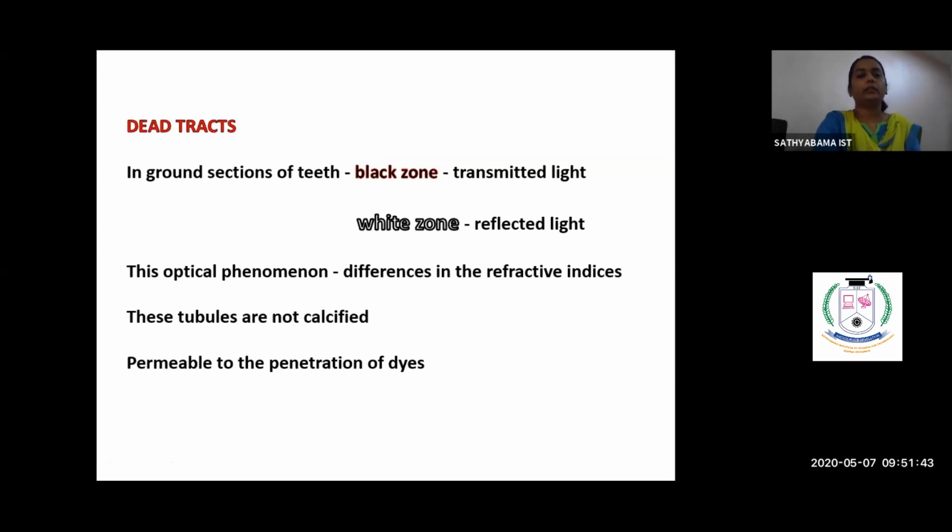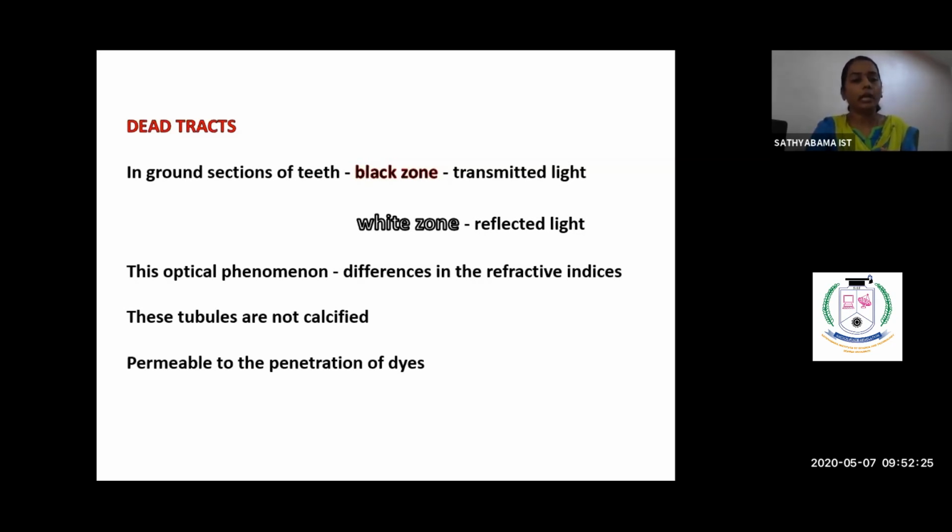And next is dead tract. Imagine a condition where the dentinal tubules are exposed, and in these dentinal tubules the calcium is deposited. Fine, we get a dentinal sclerosis. Here the dentinal tubules don't get sufficient calcium salts to get sclerosed. So what will happen? The odontoblastic process and the dentinal fluid get displaced, and this will be occupied by the saliva, the food particles and the microbes. So this becomes a dead tract.